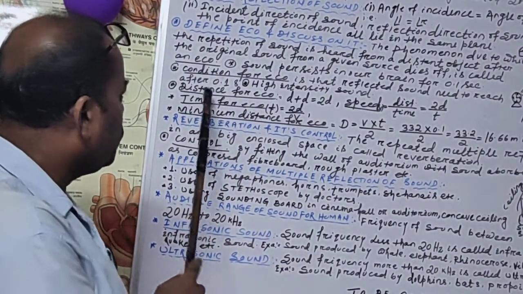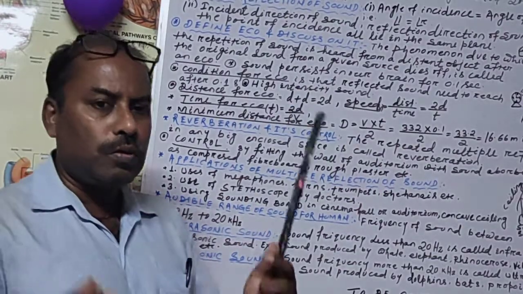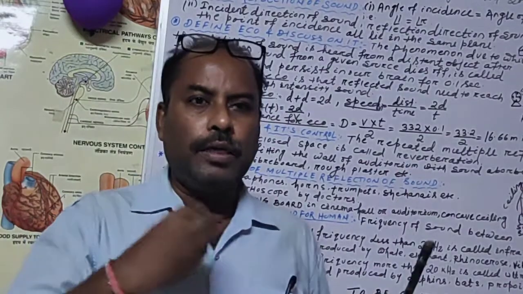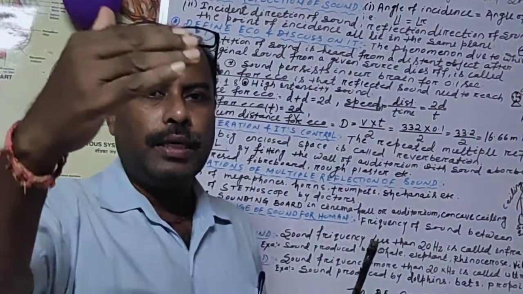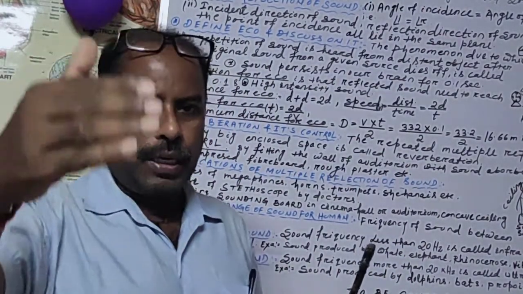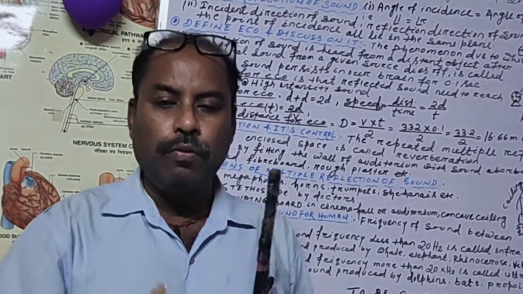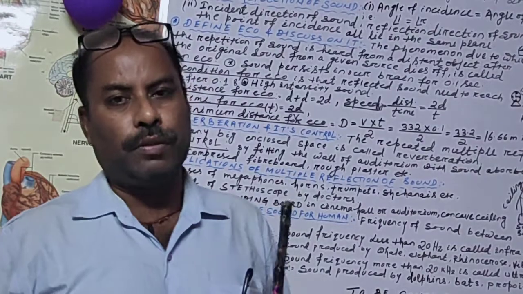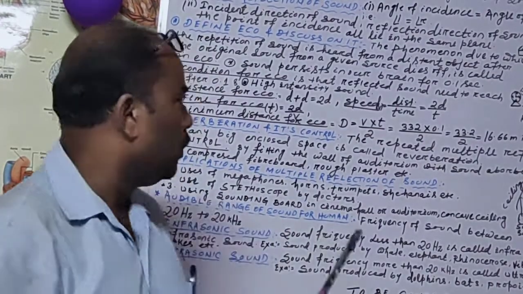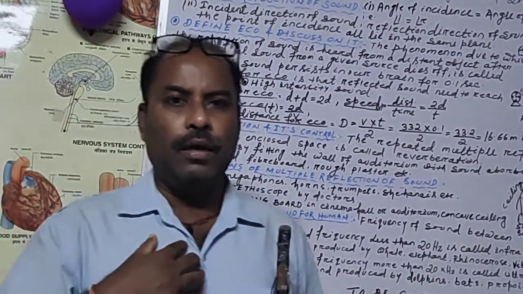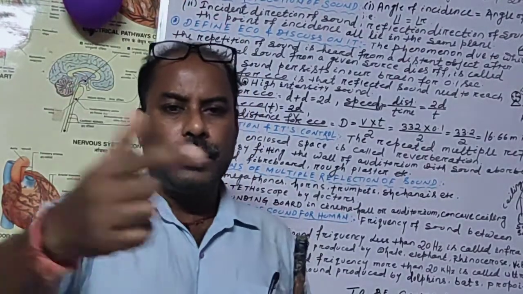Then again we have to see what is the distance to listen to the echo. When I produce the sound, it goes in front and strikes the obstacle. When the obstacle is there, the sound will return back. So at what distance must the obstacle be from the source of sound? Suppose I am standing here and there is a wall at distance d.